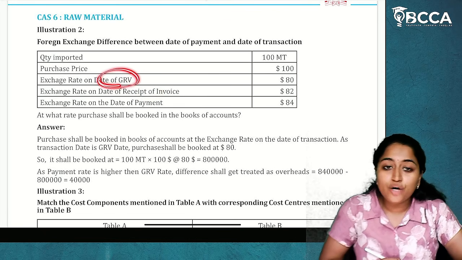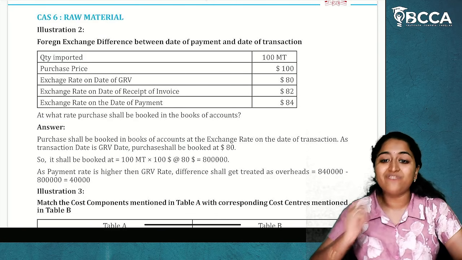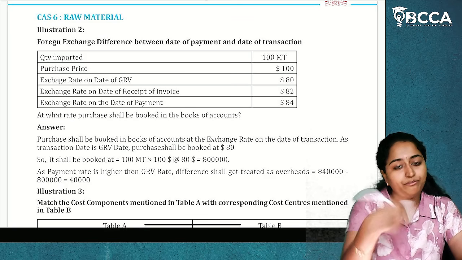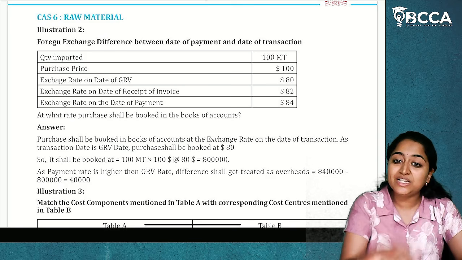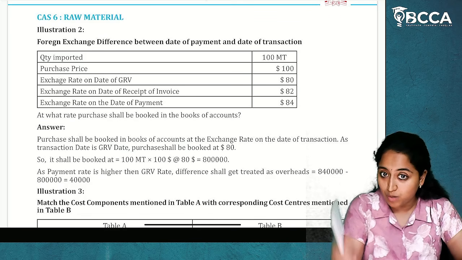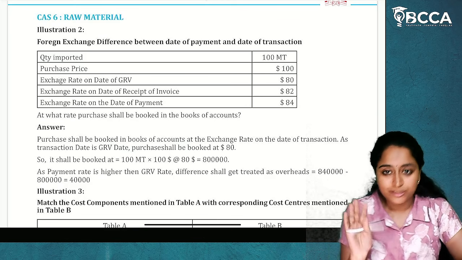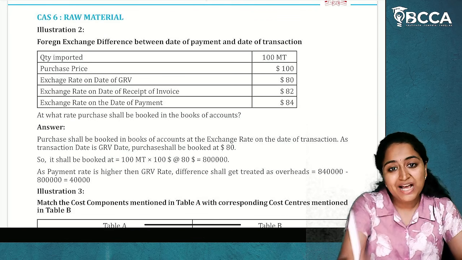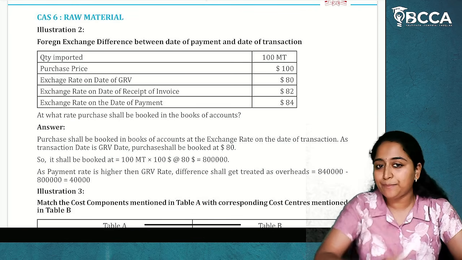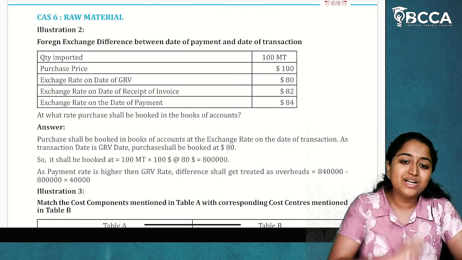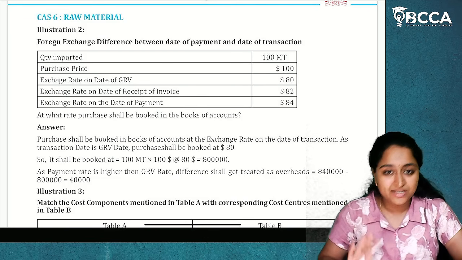Now what is date of GRV? Which means the date on which the goods receipt voucher has been generated or given by the supplier. Whenever the supplier is giving a goods receipt voucher, on that particular date itself, the date of transaction is started. So, the voucher has been written and the supplier has given the voucher. When the voucher has been given about the goods receipt, on that day itself, the date of transaction is to be considered.